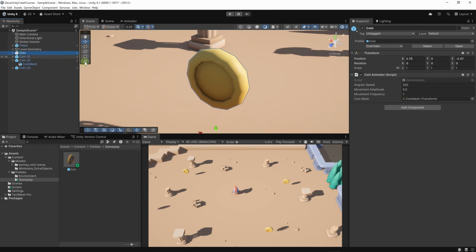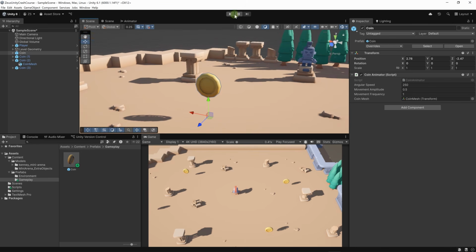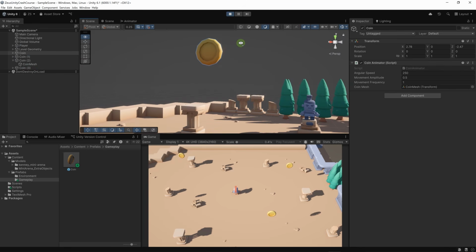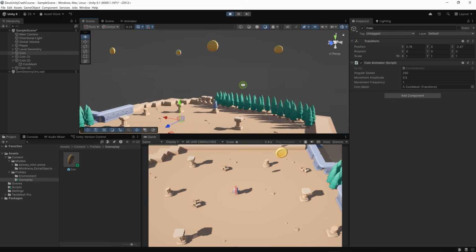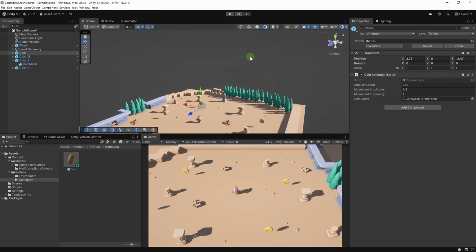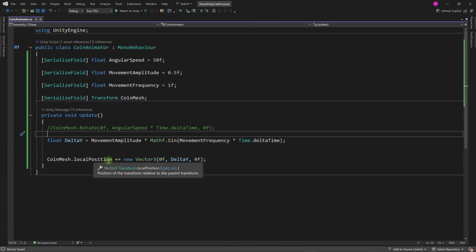We're going to see how this coin right here moves. Let's run the game. Okay, it's moving up, and yeah, they're floating away. They don't seem to be coming back. What we actually need to do is, instead of using plus equals on the local position, we need to set the local position to something.